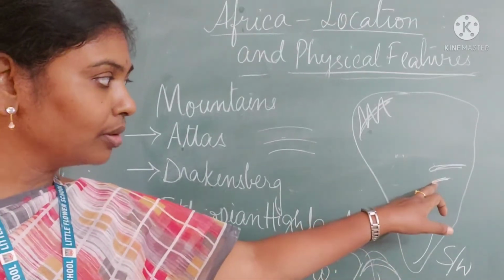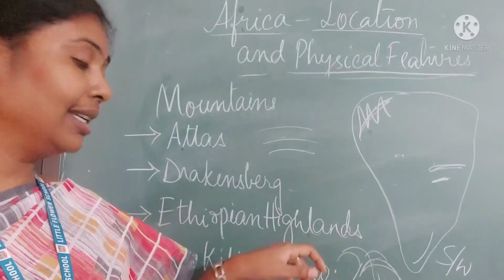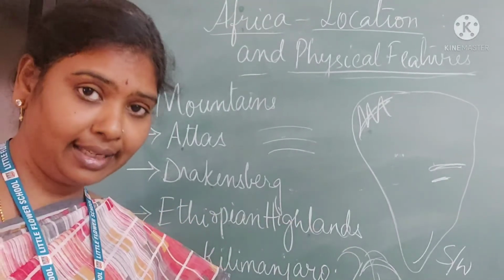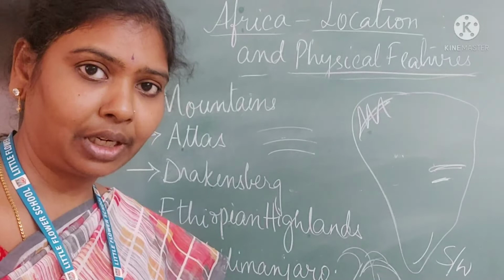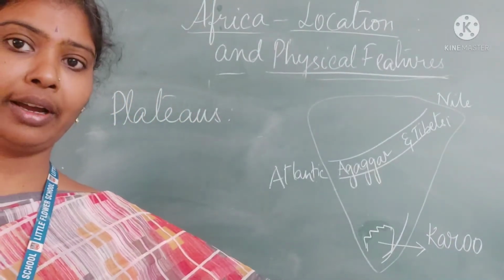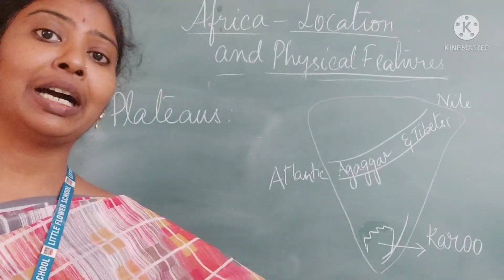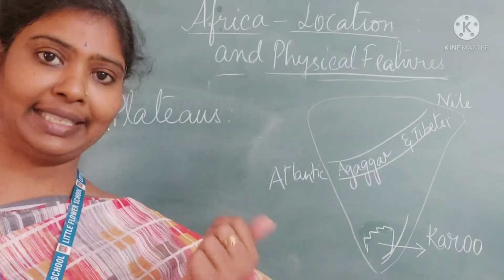Mount Kilimanjaro, this is an extinct volcano and this is the highest peak on the eastern side. Okay. And the next one is the plateau, a raised land. The whole of Africa appears to be a raised land.